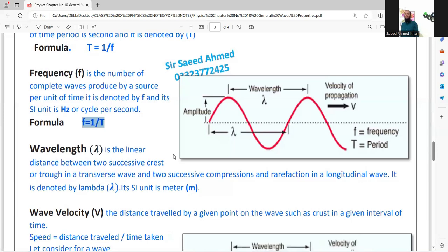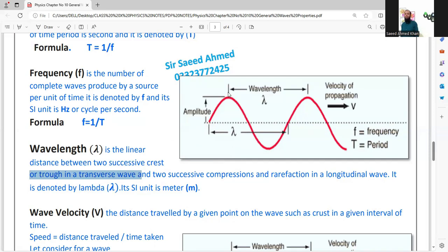Now, the third thing is wavelength. The distance between the starting point of the wave and the second equilibrium point is called wavelength, and it is a Greek letter, which we read lambda. Now, the definition of wavelength. The wavelength is the linear distance between two successive crests or troughs in a transverse wave. Again, here we are discussing a transverse wave.